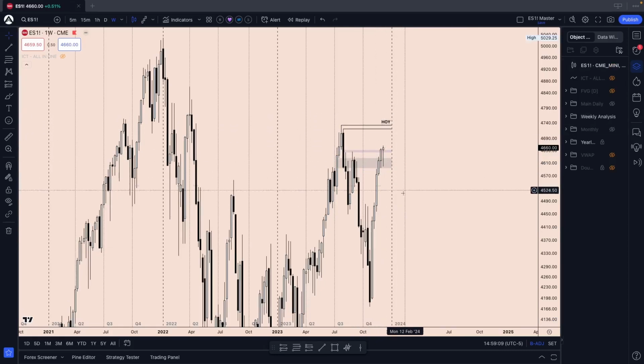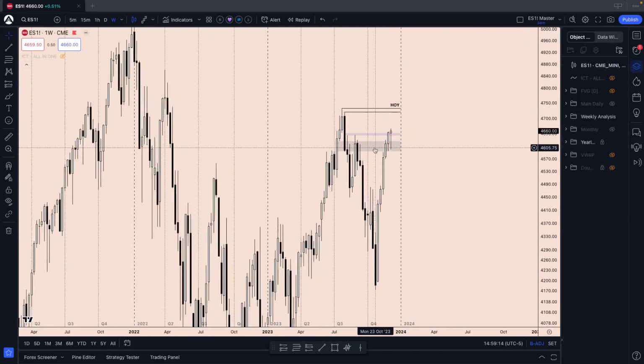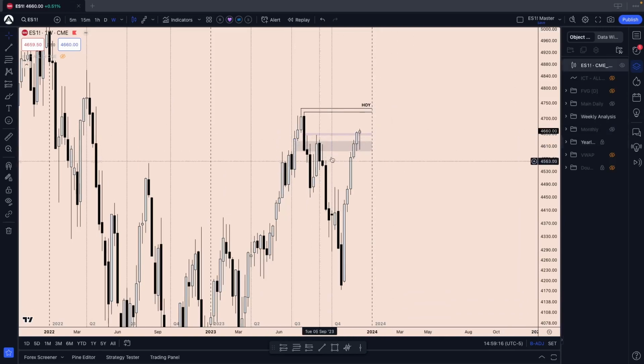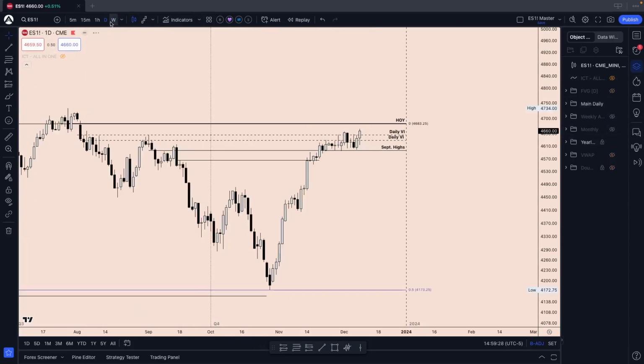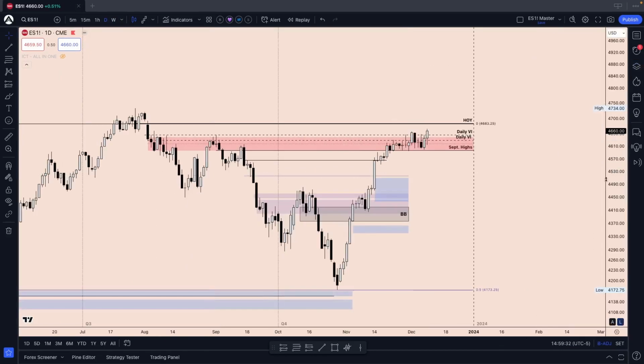If we reverse and get all the way back down to here, we're going to draw up the fair value gaps. But right now I like to keep it as clean as I can and only look at the fair value gaps that we could be using potentially heading into the next week. That's what I like to do on my Sunday nights, just to get a good outlook and a good idea of what I can work with going into the next week.